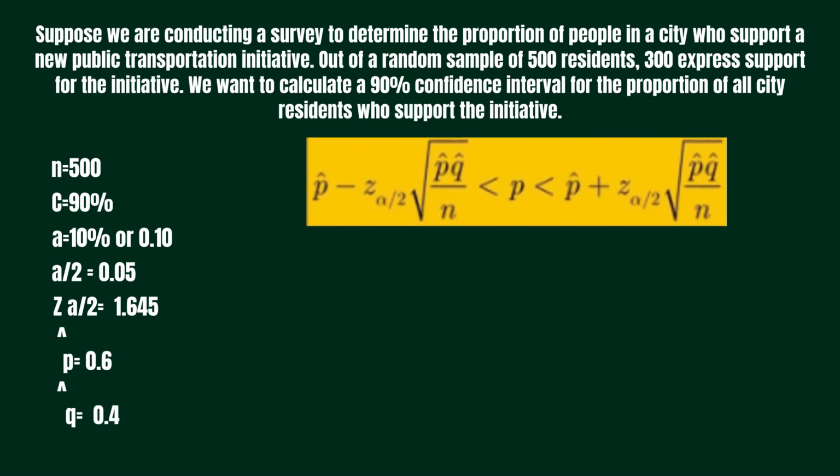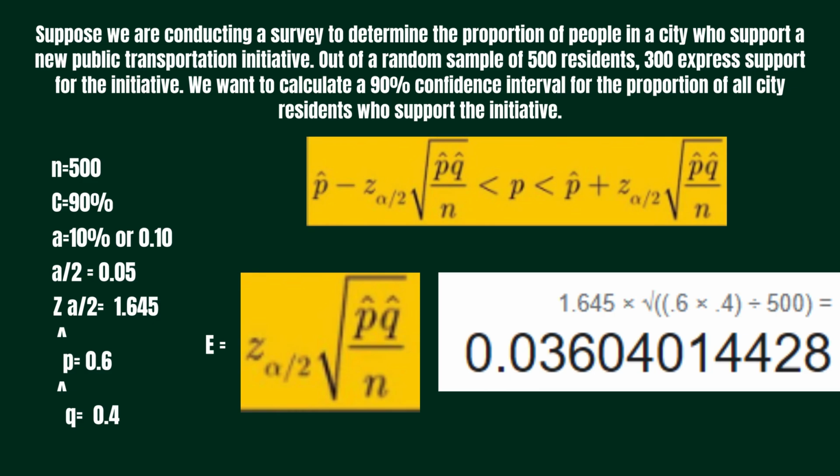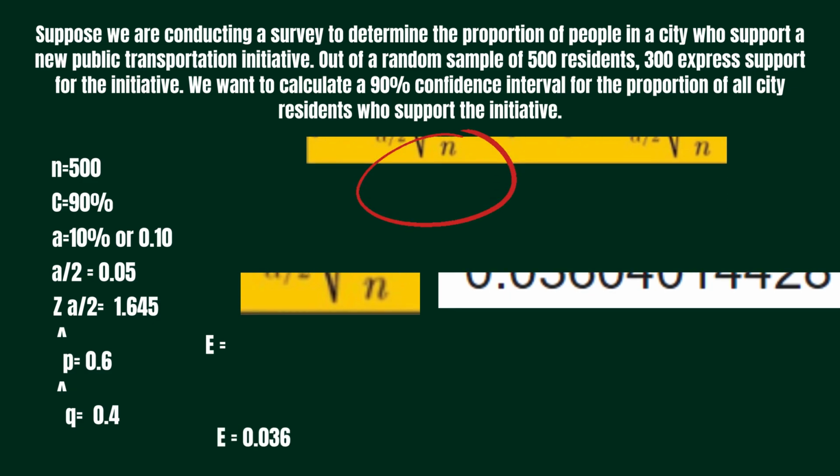Now, using the formula for the confidence interval for population proportion, let us find the value of the margin of error, whose symbol is the uppercase letter E. The formula to find the margin of error can be seen in our formula of the confidence interval, which is the z-value times the quantity of the square root of p hat times q hat divided by n. So the value of the margin of error is 0.036.